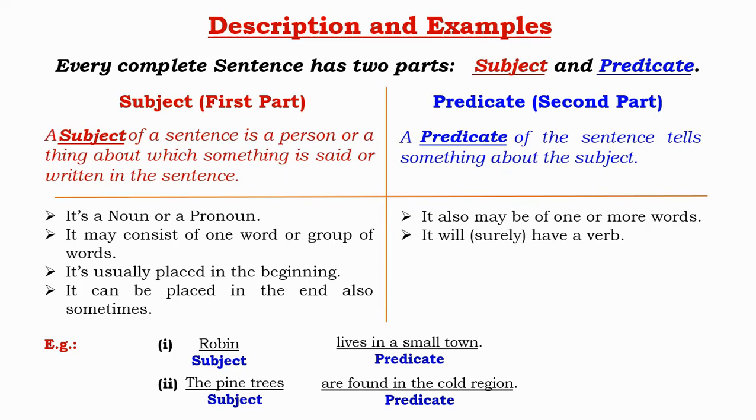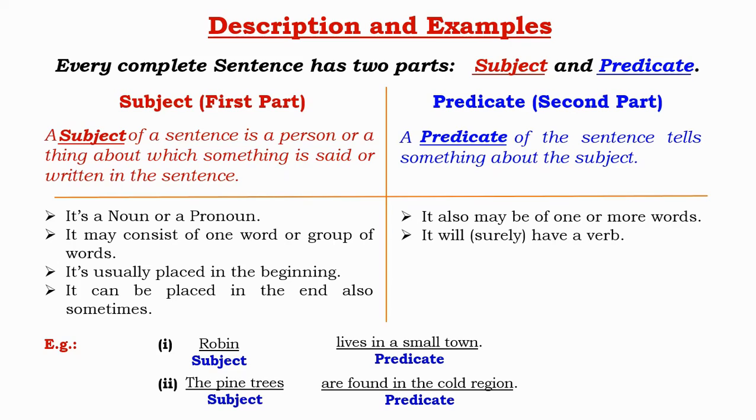Having identified a first part, that is the subject, we can see what the second part of a sentence tells us. The second part of a sentence is what the subject does or did, and this is called predicate, or we can say a predicate of the sentence tells something about the subject. It also may be of one word or more words. It will surely have a verb. So, a predicate is the verb based part that the subject performs. You can see examples here.